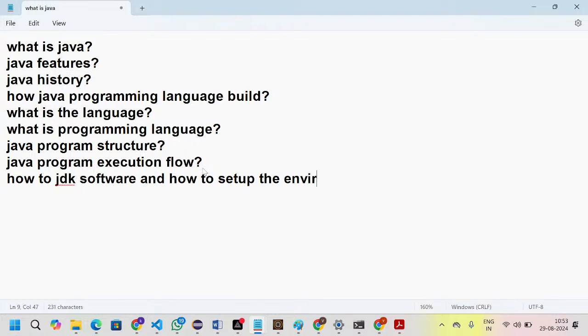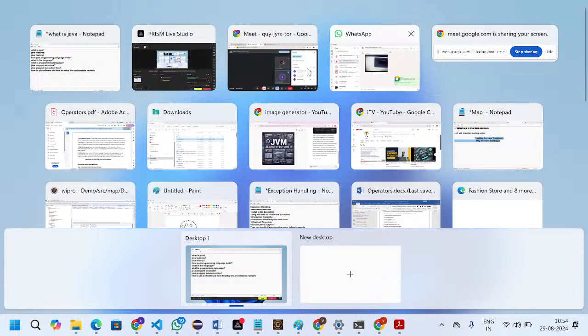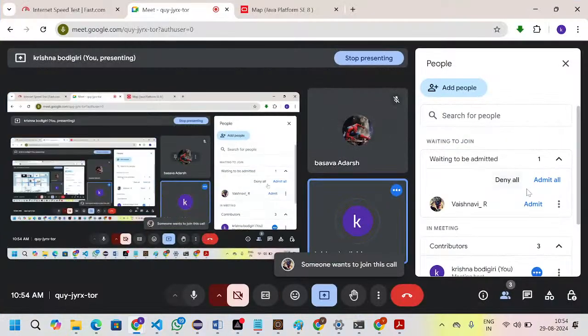So this is what I discussed in the last session: environment variables. Why are we setting the environment variables? Because this is the permanent path. Through the command prompt we can also give paths, but those are temporary paths. If you want to make a path permanent, then you can give the path in the system environment variables.